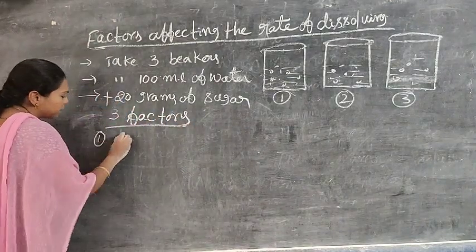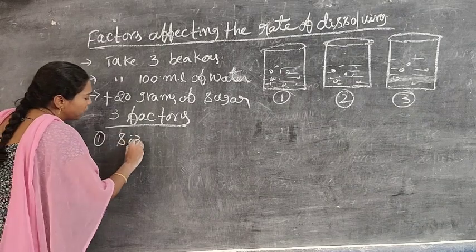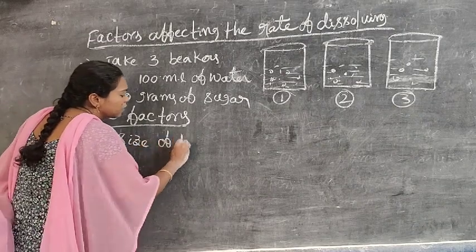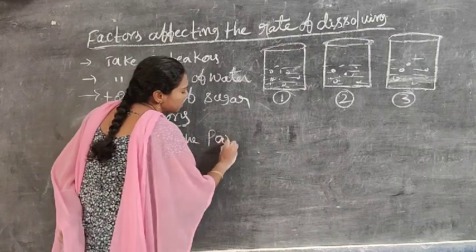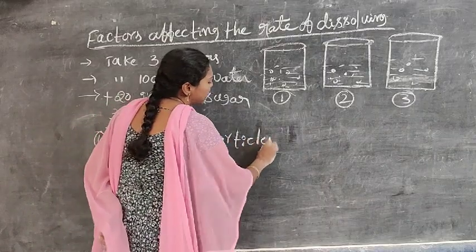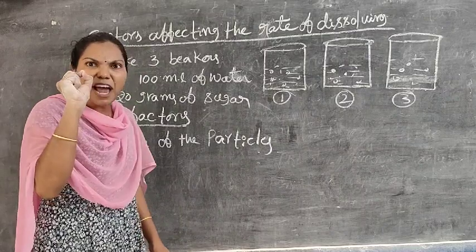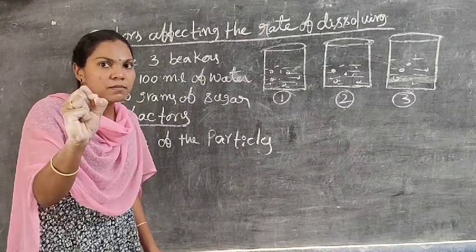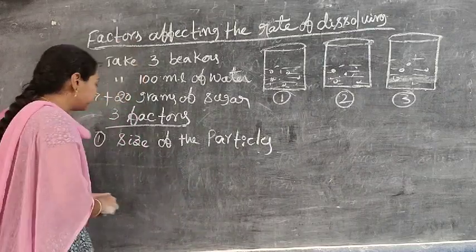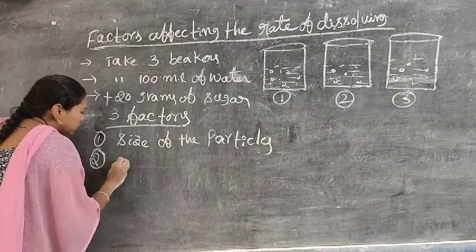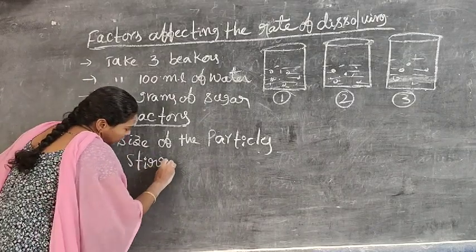Those are, one, size of the particles, meaning sugar particle size. Large crystals of sugar take more time. Small fine sugar particles take less time for dissolving. Next, stirring.